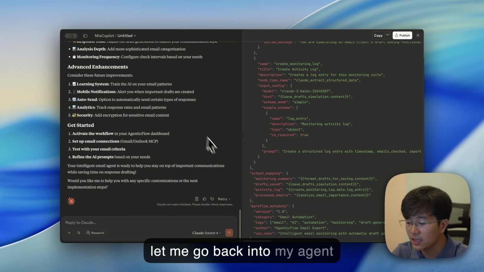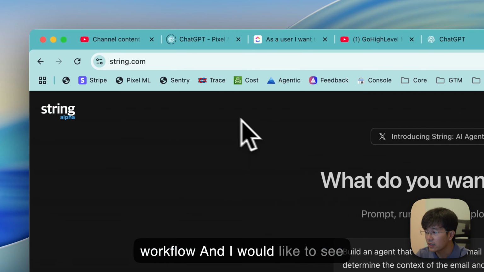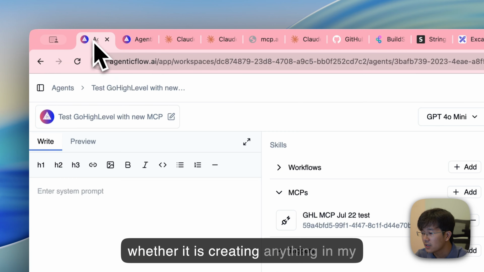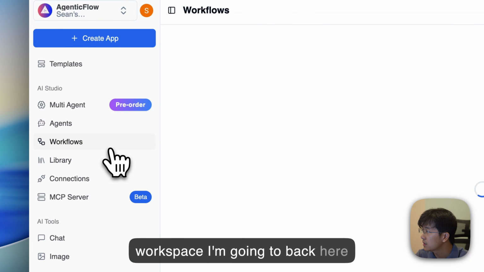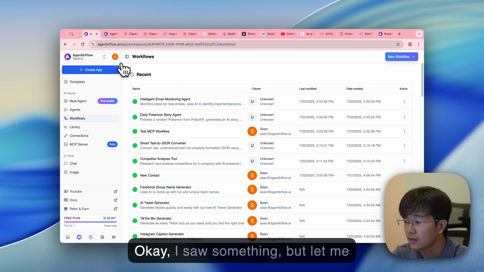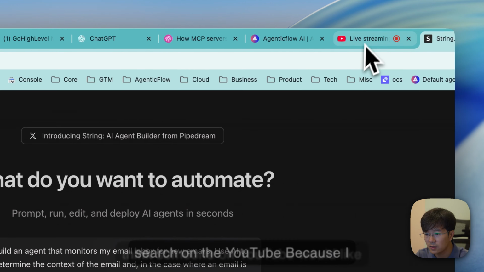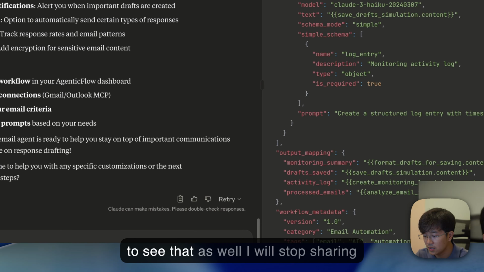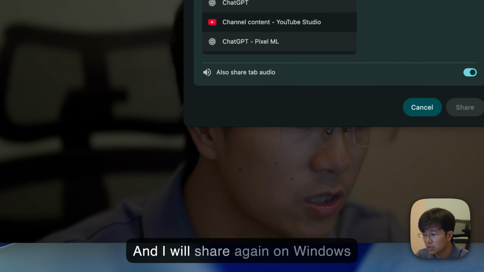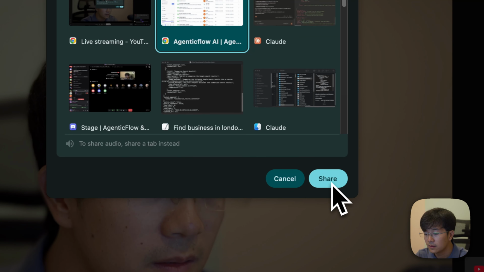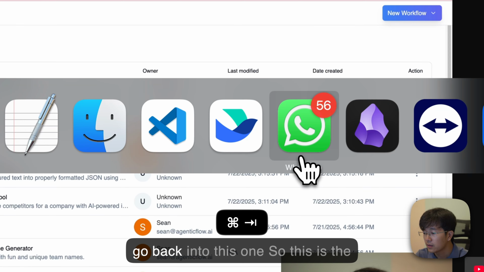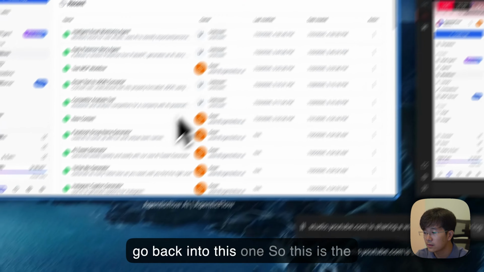So let me go back into my AgenticFlow, and I would like to see whether it is creating anything in my workspace. Okay, I saw something, but let me search on YouTube because I think someone on YouTube would like to see that as well. I will stop sharing, and I will share again on Windows. All right, let's go back into this one.